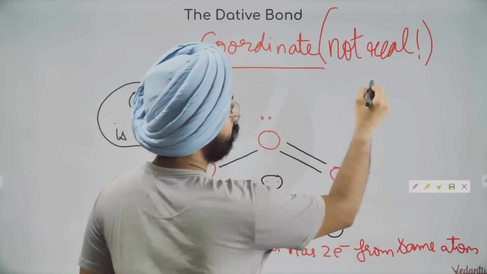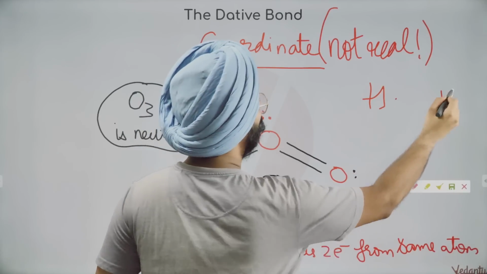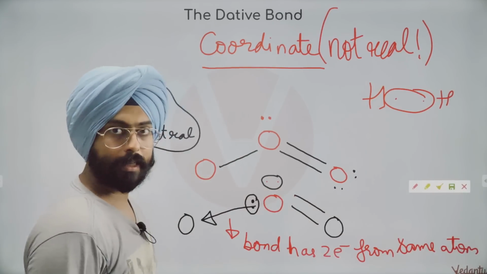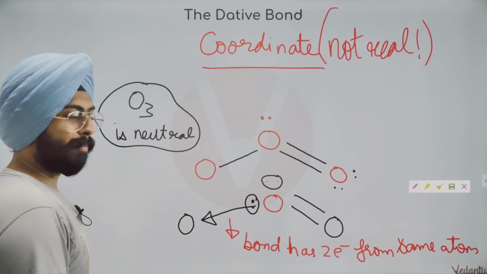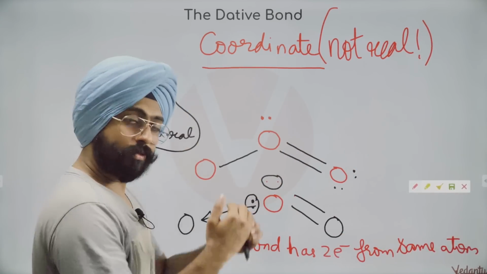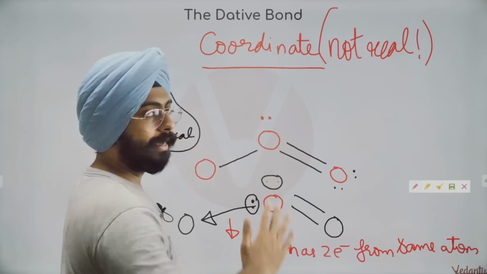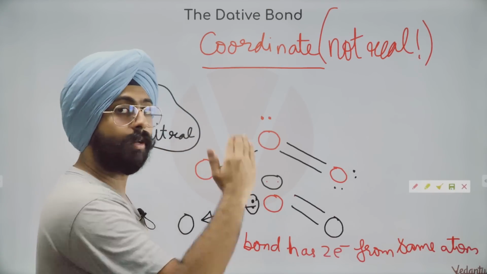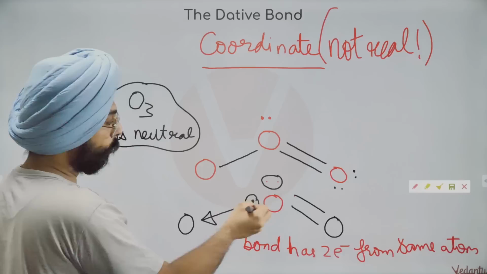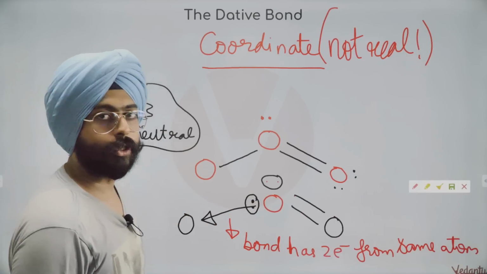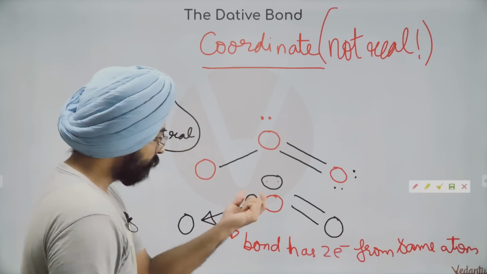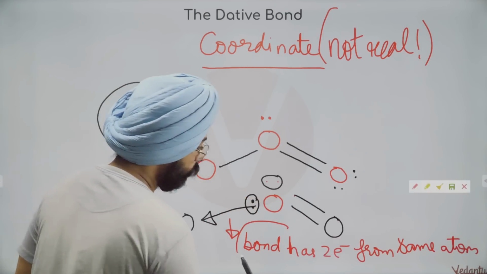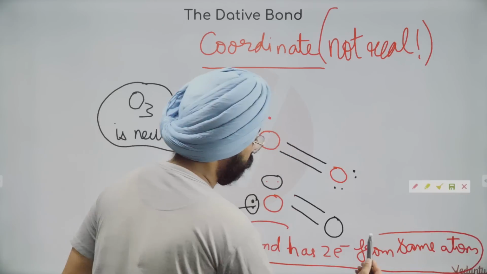Typically what happens is, you have one atom, you have another atom, they end up sharing their electrons. But over here what is happening? These 2 electrons, just for our ability to draw it on paper, we gave both of the electrons to the other oxygen. This is the hack. This bond that we've made has 2 electrons coming from the same atom.